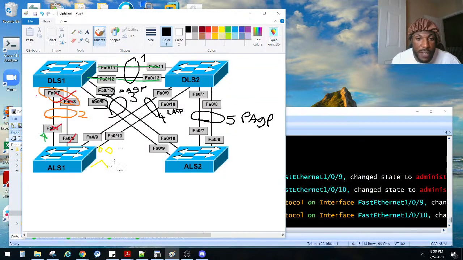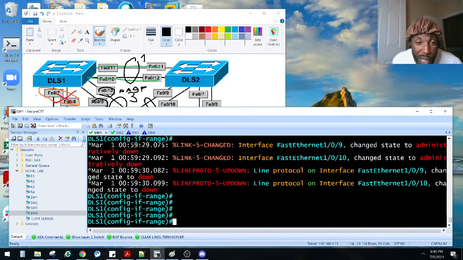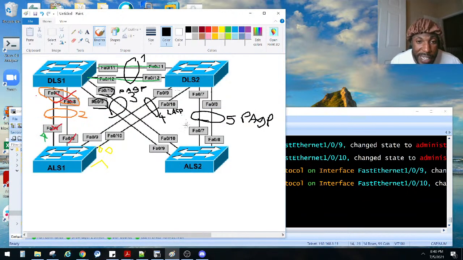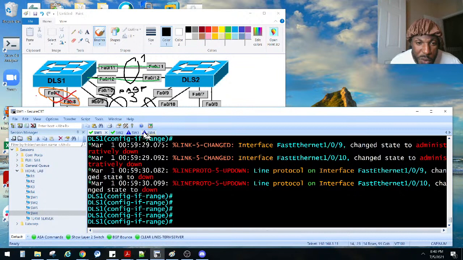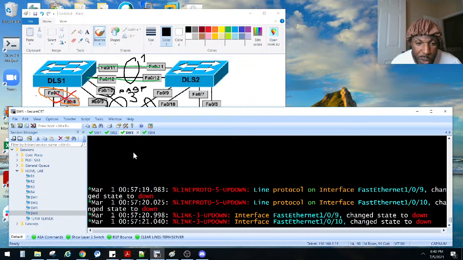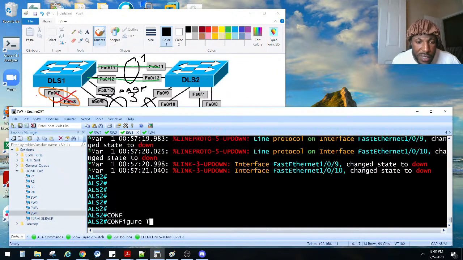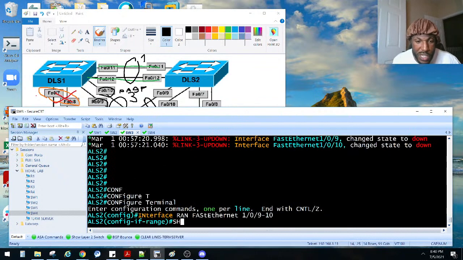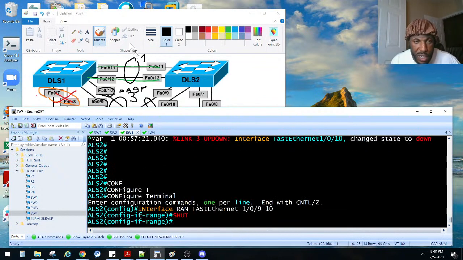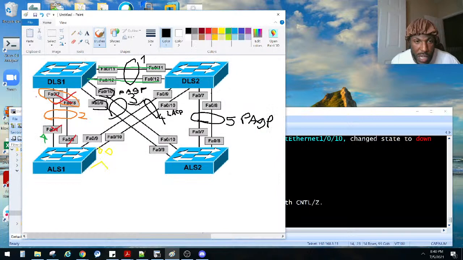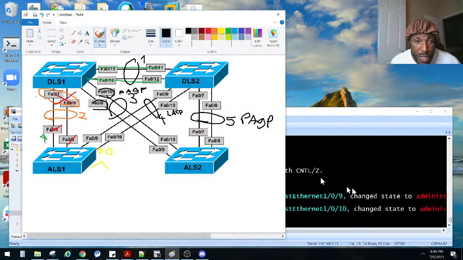Like I said, y'all don't have to do this, but I used to run into problems all the time. Once I figured out to just shut these down and then try to do it, for some reason it always worked for me. I don't know why. Maybe I was nervous during my changes, man. So ALS2, where's ALS2 at? Shut those physical interfaces down. And then we're going to put those in port channel 3 and do PAgP, right?